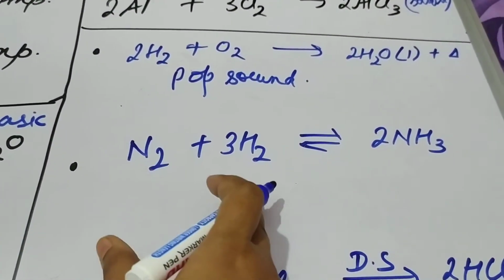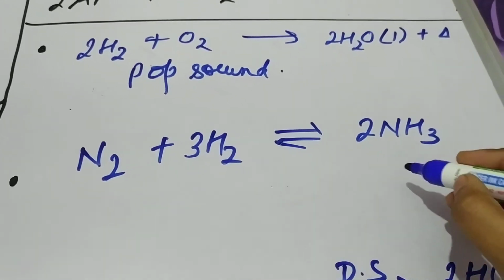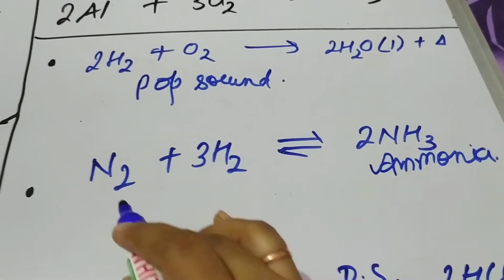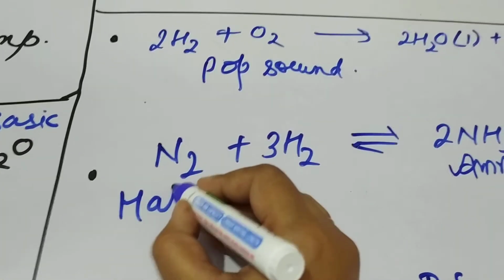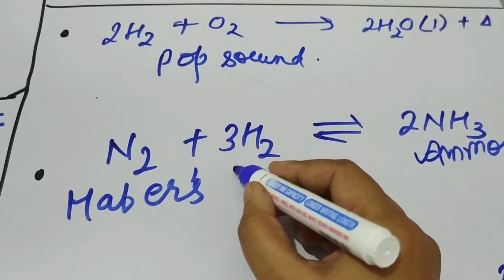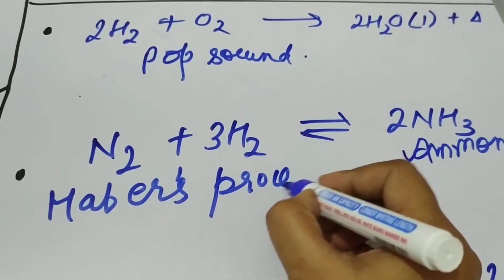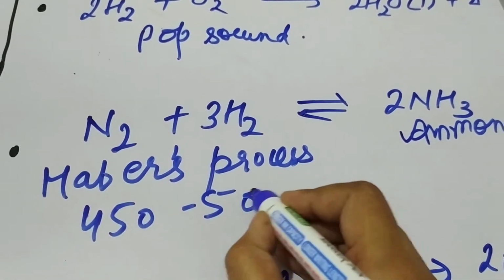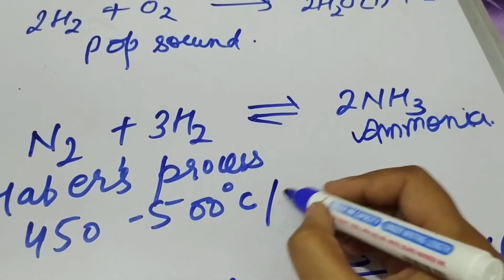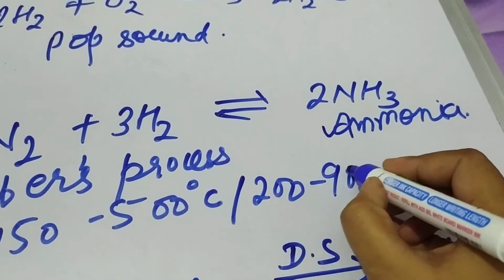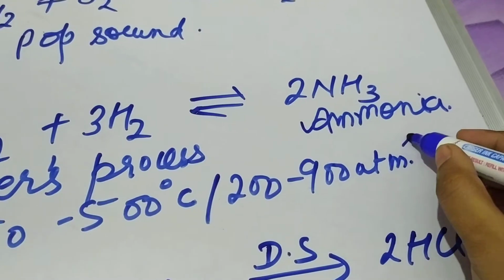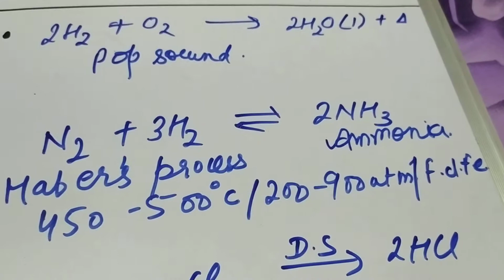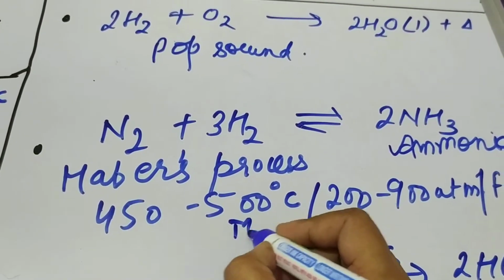Next is nitrogen and hydrogen combining to give you ammonia gas. This process is called Haber's process. This is the industrial manufacture process of ammonia, in which the temperature required is 450 to 500 degrees Celsius. Pressure required is 200 to 900 atmospheres. And the catalyst used is finely divided iron, and the promoter used in this case is molybdenum.